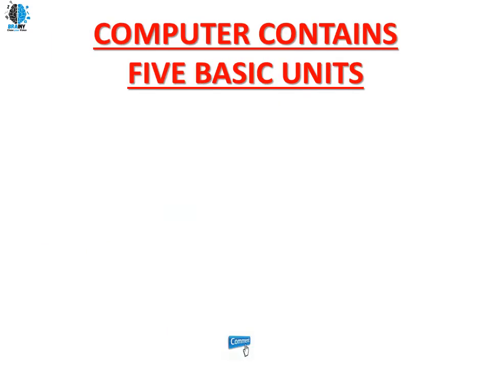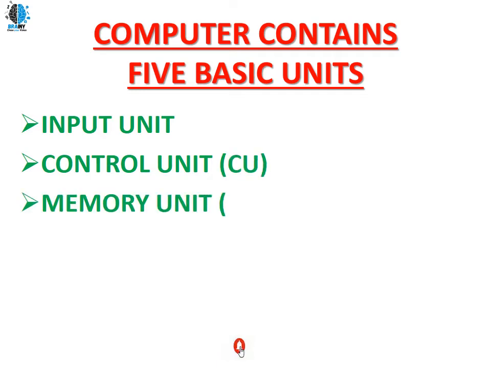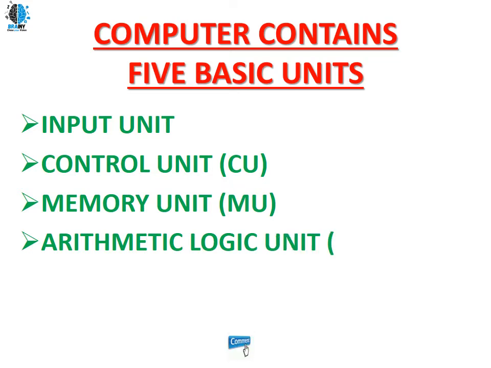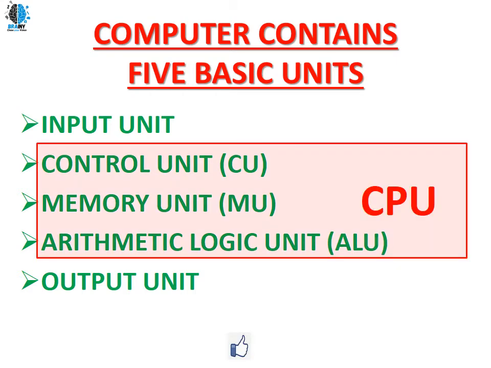Let's see the 5 basic units of a computer system. The basic units are nothing but the units we have just seen in the block diagram of a computer. Very first we have the input unit, next the control unit CU, next the memory unit MU, the arithmetic logic unit ALU, and at last the output unit. The control unit, memory unit and arithmetical logical unit come under the CPU, central processing unit. We are going to discuss this in detail.